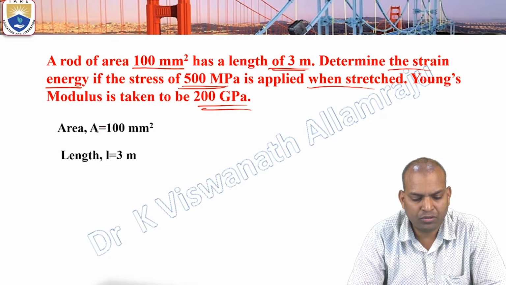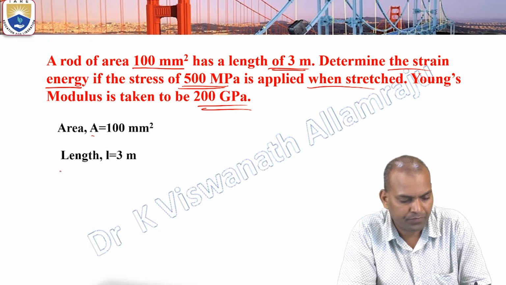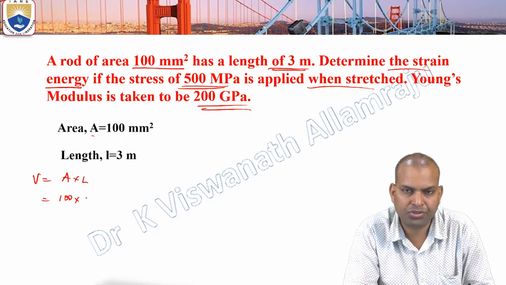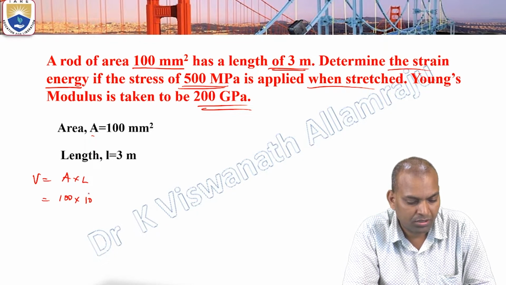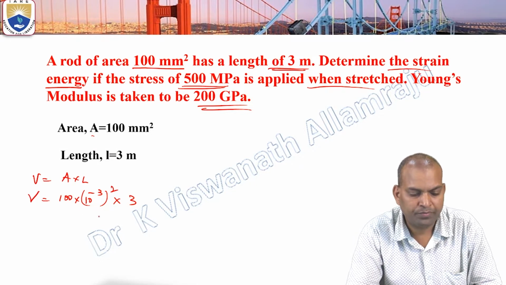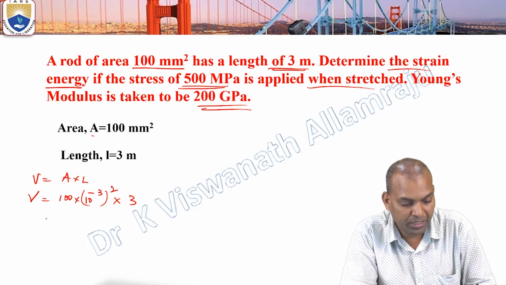The volume equals area into length. Volume V equals area A into L. This area is in millimeters, convert it into meters: 10 power minus 3 whole square into L. This is the volume. And what is sigma square by 2E?